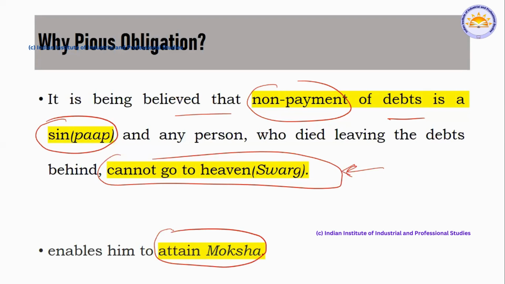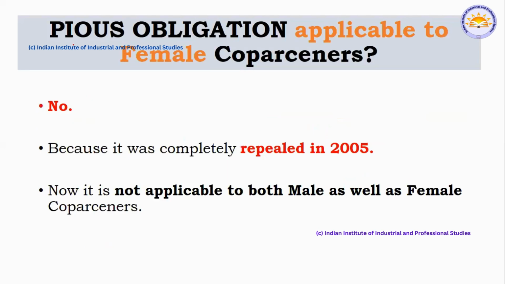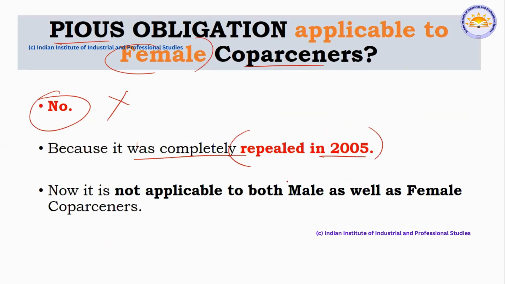You have to keep certain points in your mind, and just elaborate on them, along with the case laws, which are again very important. And next, females, female coparceners, are they liable? The answer is no. Simple answer: the concept itself has been repealed after 2005. It is not applicable for both male and female coparceners.